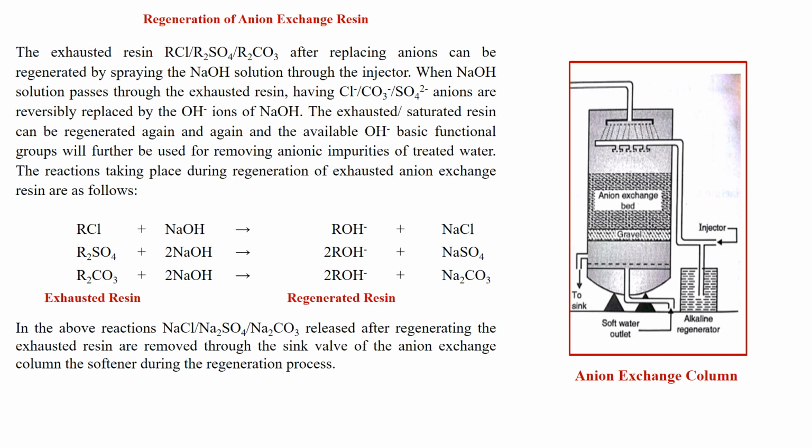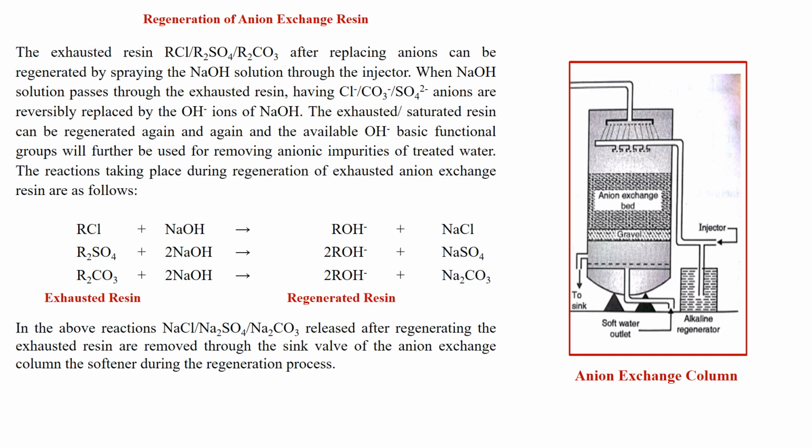When this NaOH is spread over the saturated anion exchange bed, the bed is regenerated and the washings having NaCl, Na2SO4, Na2CO3 are removed from the sink valve of the anion exchange column, and when the saturated anion exchange bed is regenerated, we start the supply of treated water from the cation exchange column and start collecting this soft water from the anion exchange column.